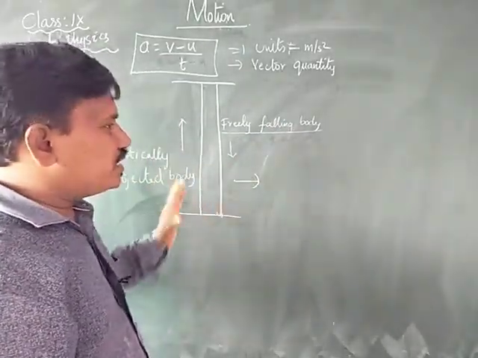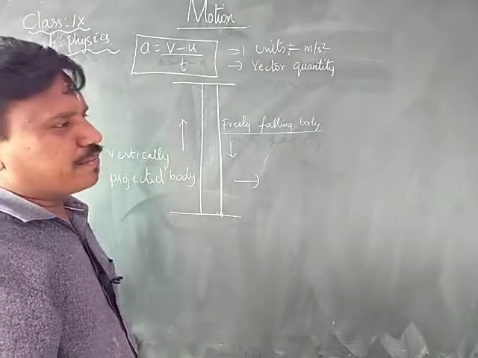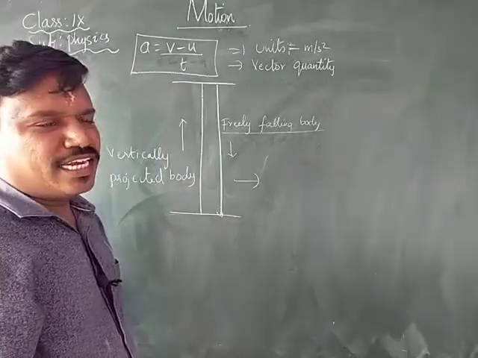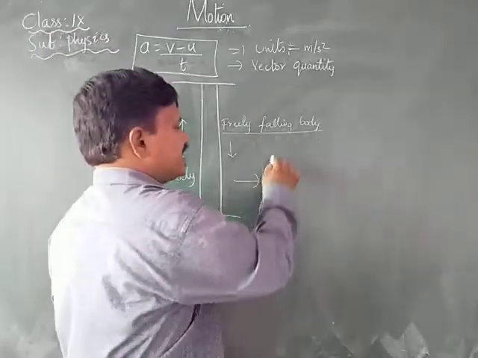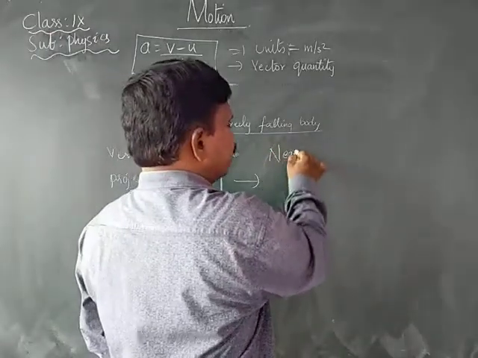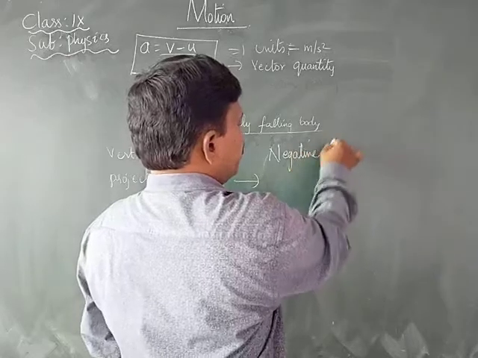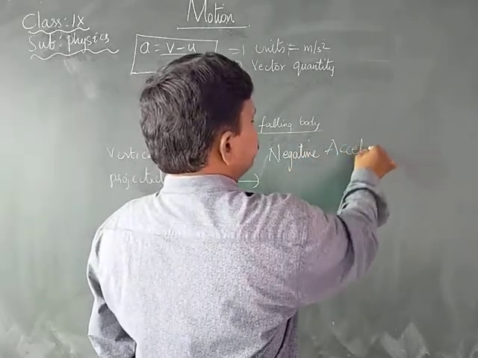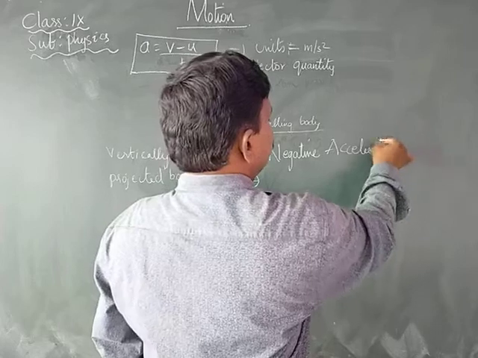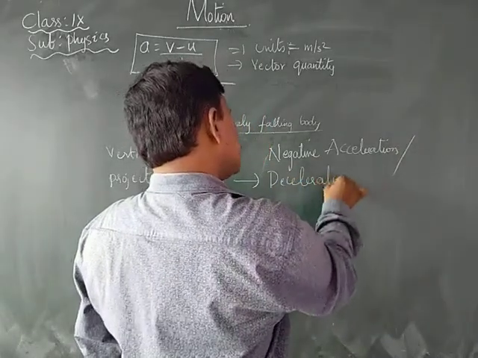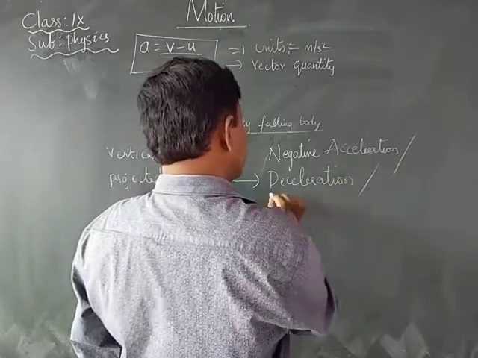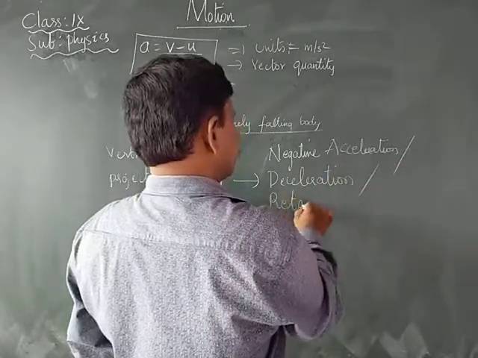Then what do you call the vertically projected body? The vertically projected body is an example for negative acceleration, which is also called deceleration, which is also called retardation.